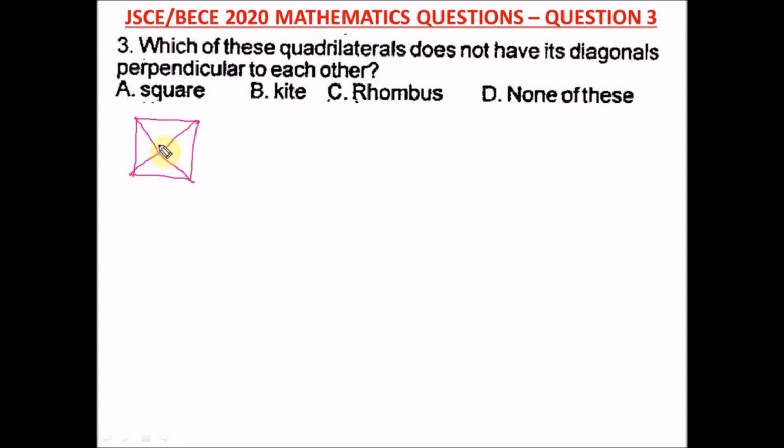So for a square, the diagonals bisect. Bisect means cut through each other at angle 90 degrees. That means the diagonals are perpendicular to each other. When you hear perpendicular, it is angle 90. So this is angle 90, this is angle 90, this is angle 90.